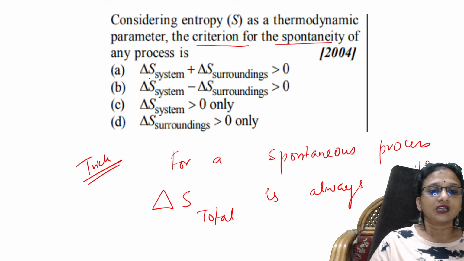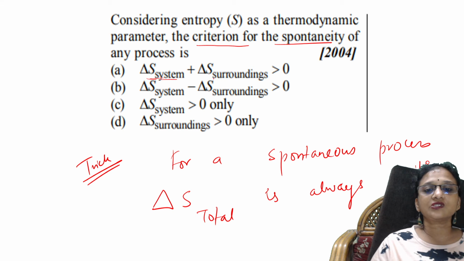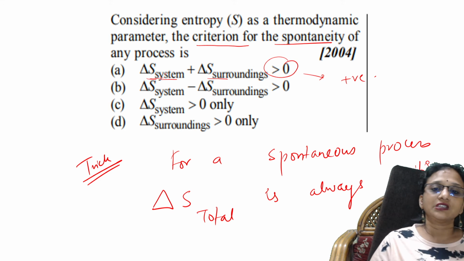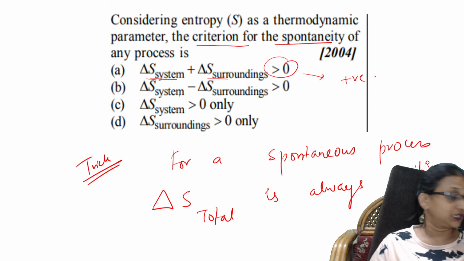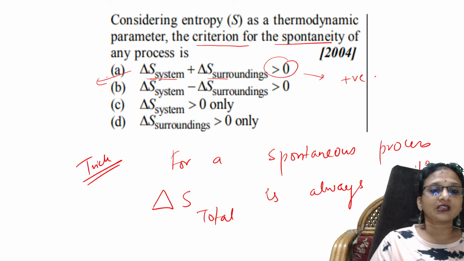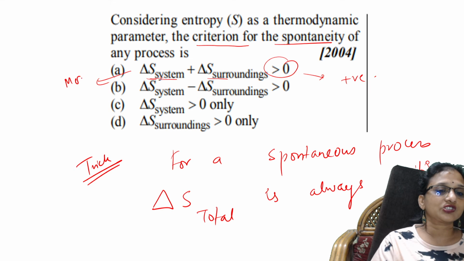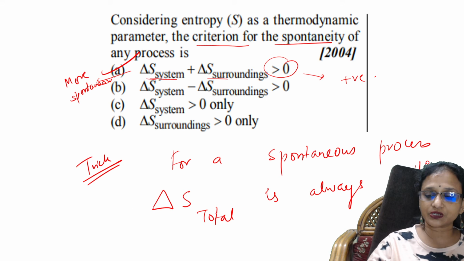You only check the delta S of system plus surroundings. System value and surrounding value is more than 0. Is it not positive? It is positive. If it is more positive, it means this particular reaction is more spontaneous. So the correct option is...